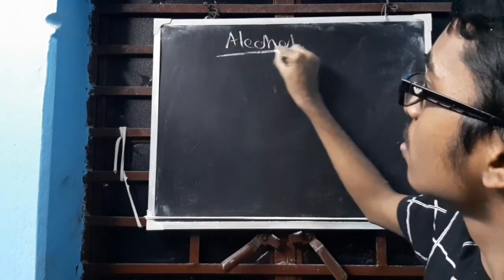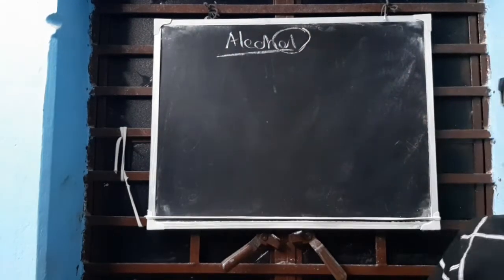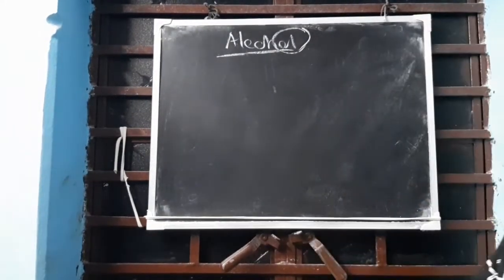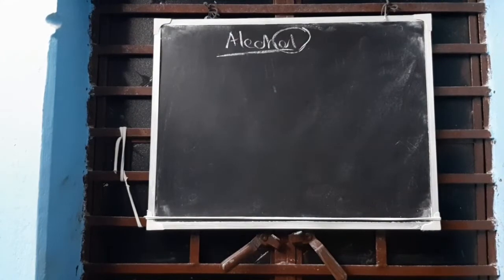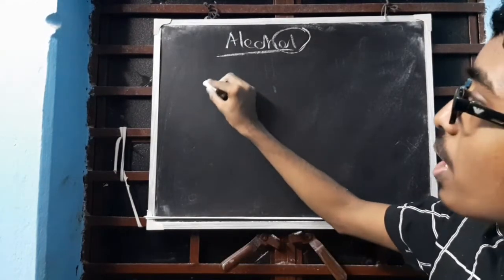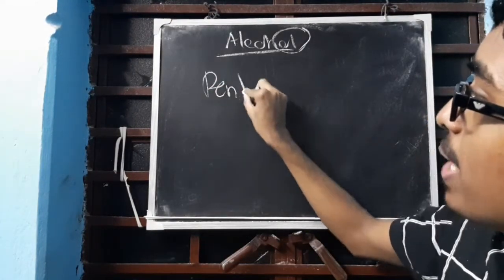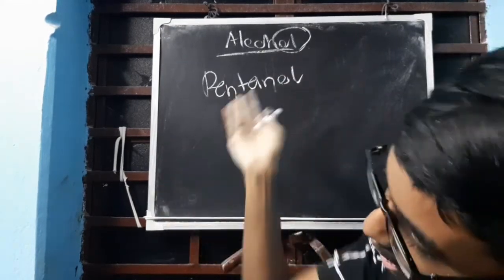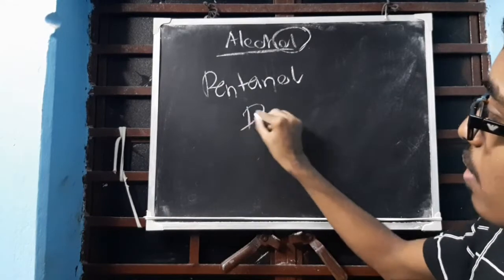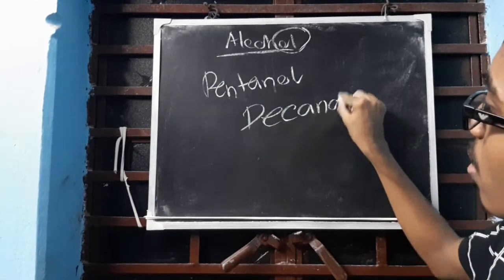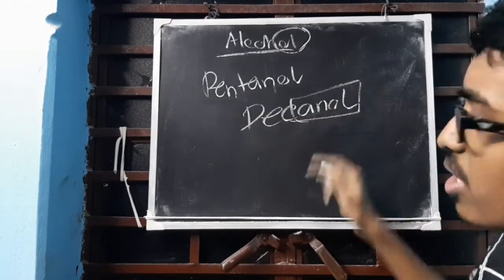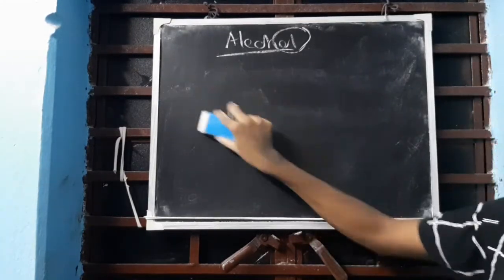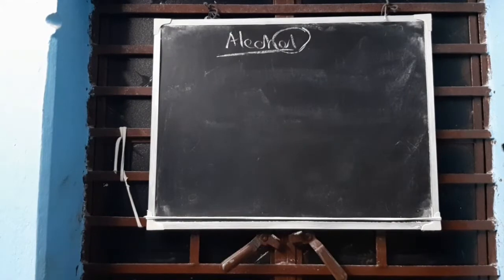This word needs to be very much focused on: "ol" or "nol", depending on what the name will be. Clear? If the name comes like pentanol, then you cannot write pentan again nol, it is just pentanol. But if it comes decanol, clear? It will become like this, depending on wherever you make it. You need to keep this in mind now. When you go to nomenclature, you need to discuss that.